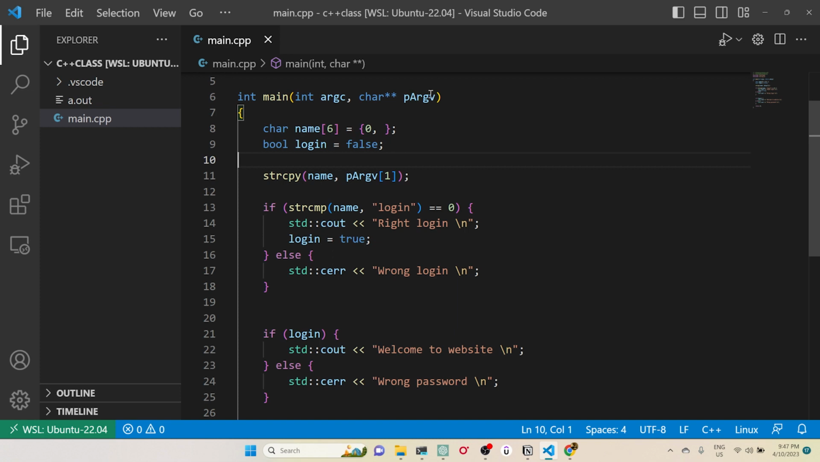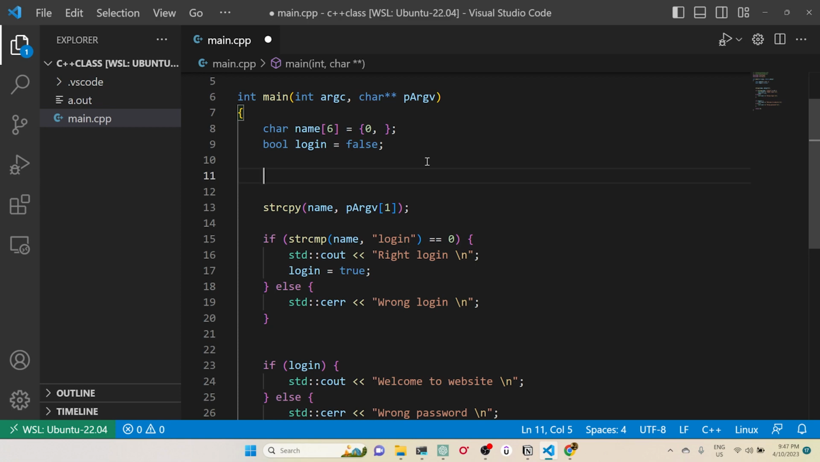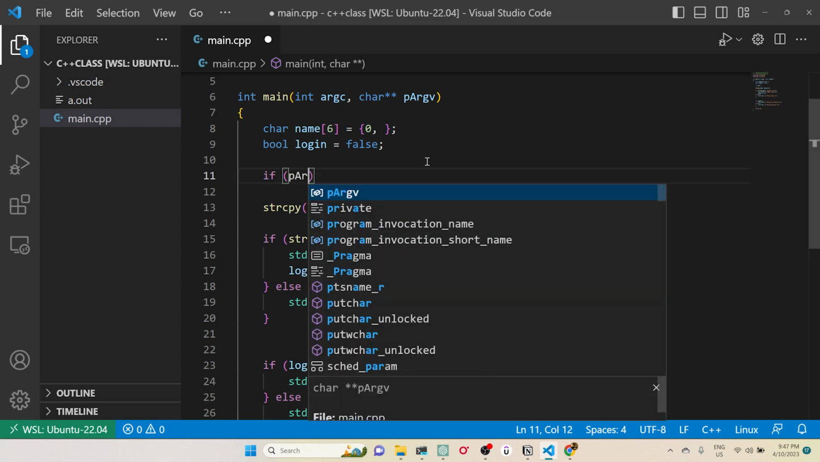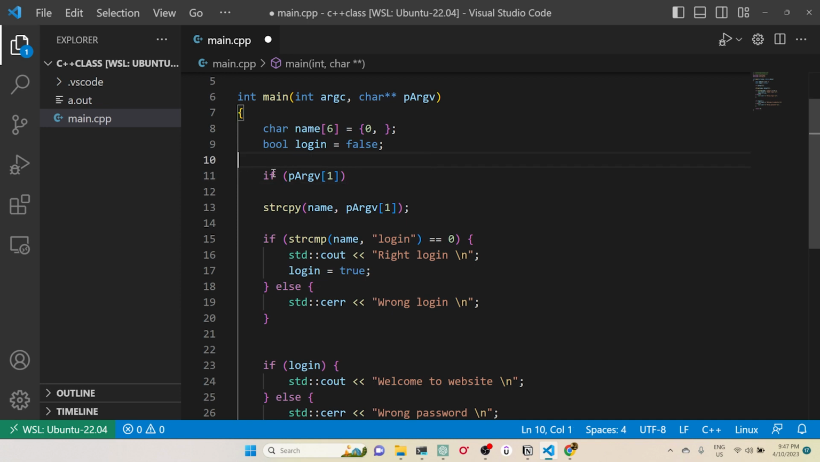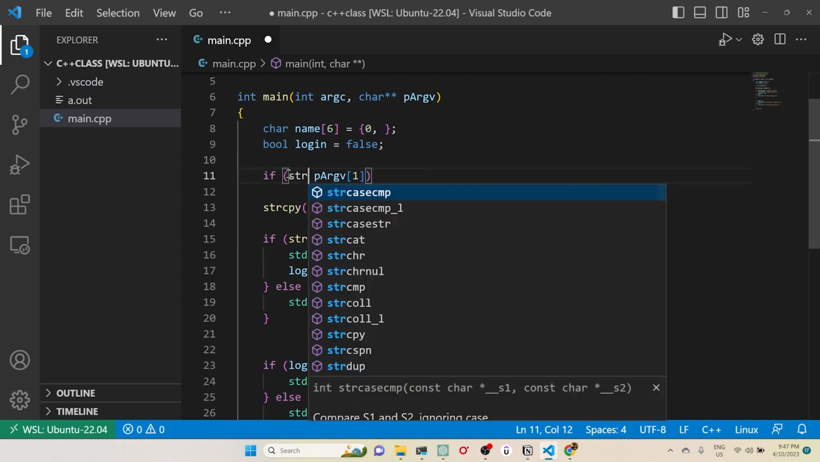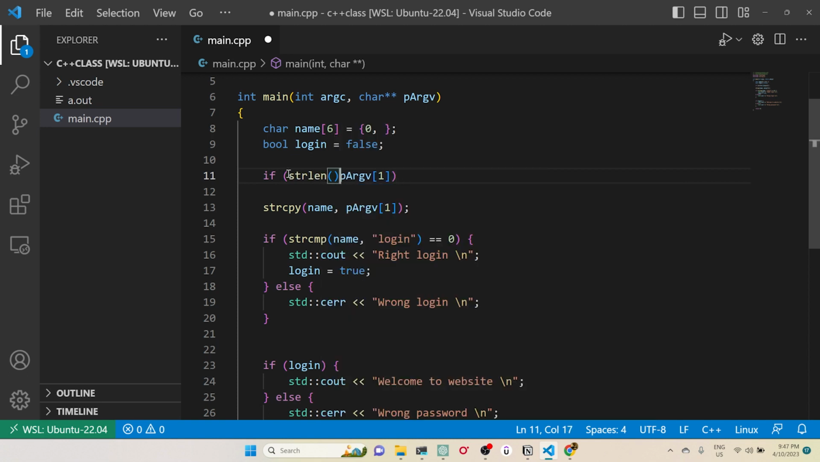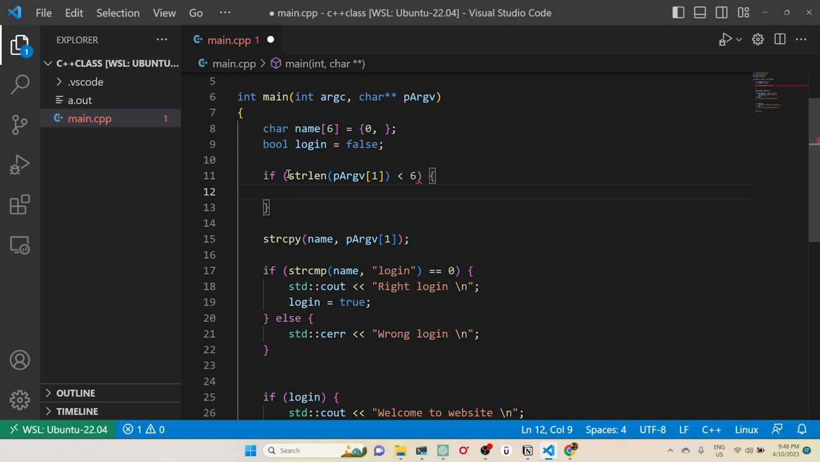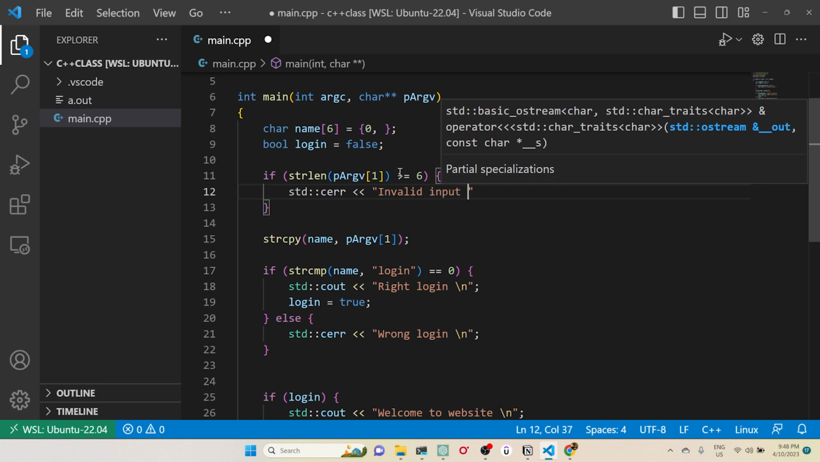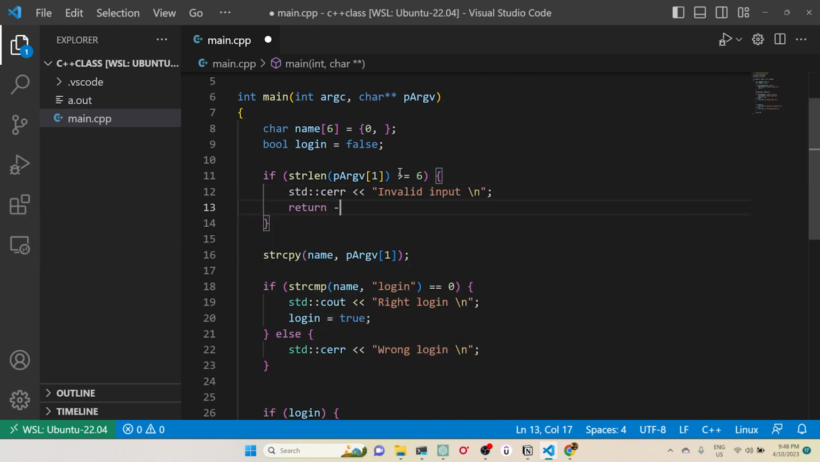That is the reason you should not trust anything which is coming from the user. So how can we fix this? One simple thing you can do is take argv of 1 and get the string length using strlen. If this is less than 6, leaving some space for the null character, then only go ahead. Otherwise, if it is greater than or equal to 6, I'll print invalid input and return -1.